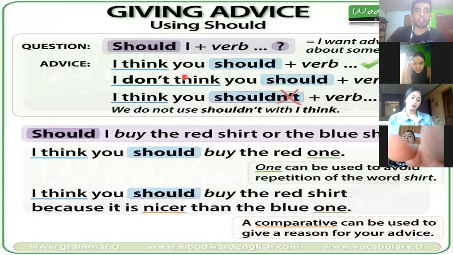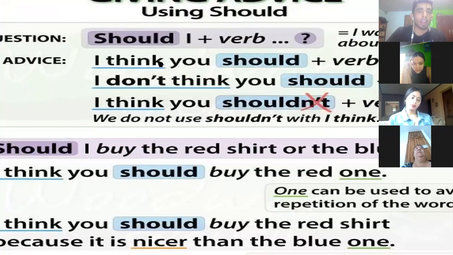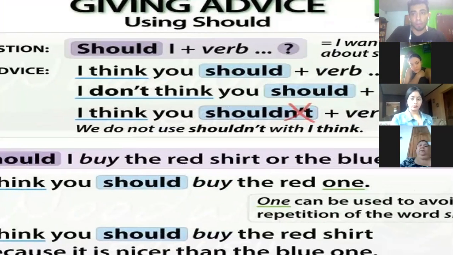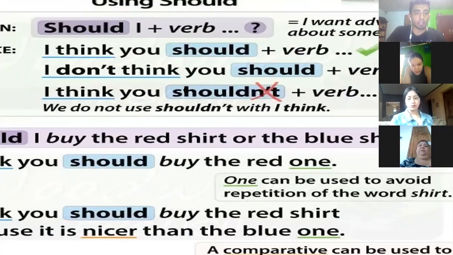Okay, let's see, people, the grammar structure. In a question, we just need to put should at the beginning of the sentence, okay? Then put the pronoun you, she, he, we, or any noun, and then the verb in base form. Remember, people, the verb is going to be in the base form. You don't have to change it, okay? It has to be in the base form. I think you should, plus the verb.